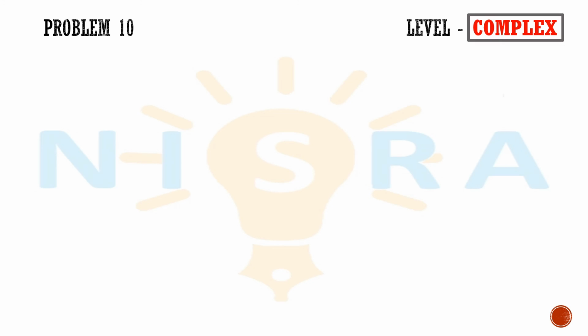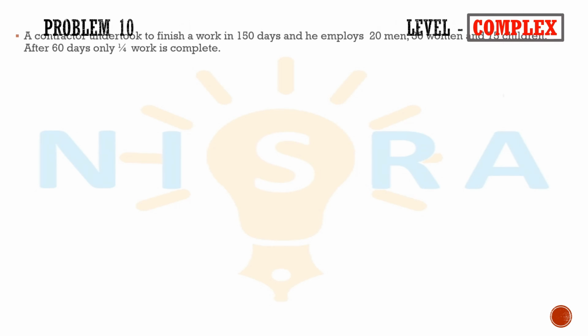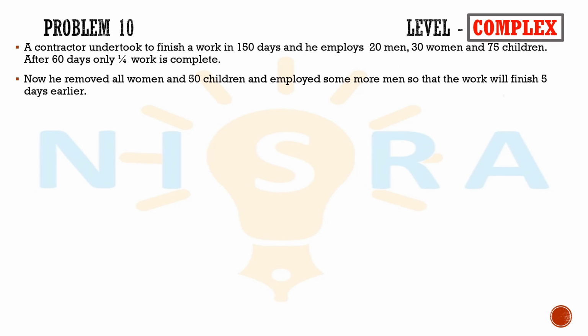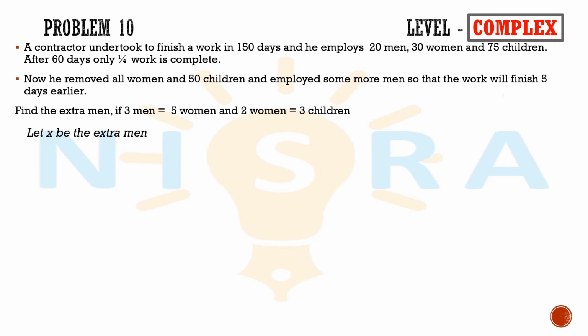Now we look into the next problem. A contractor undertook to finish a work in 150 days and he employs 20 men, 30 women and 75 children. After 60 days, only one-fourth of the work is completed. Now he removed all the women and 50 children and employed some more men so that the work will finish 5 days earlier. Find the extra men if 3 men is equal to 5 women and 2 women is equal to 3 children. Let X be the extra men.